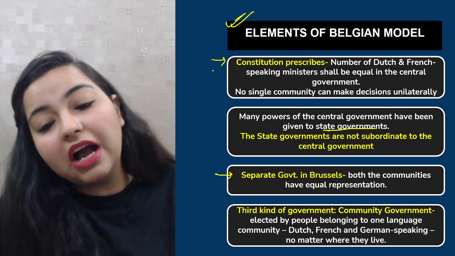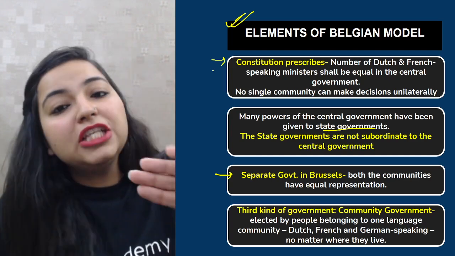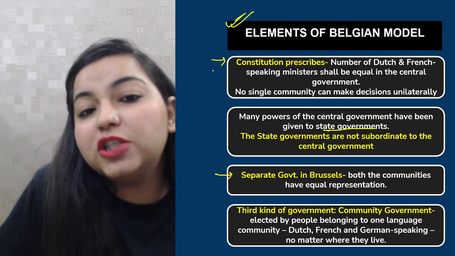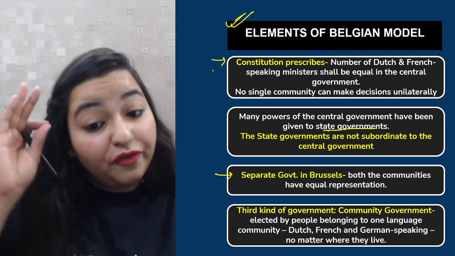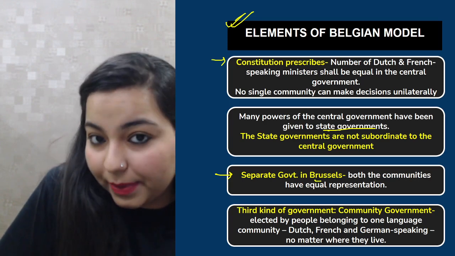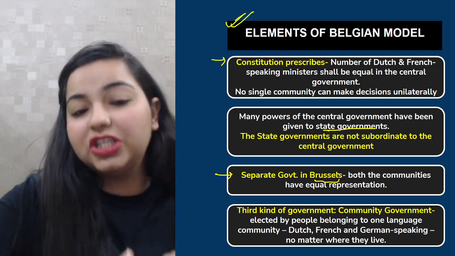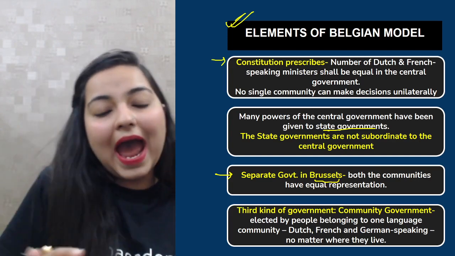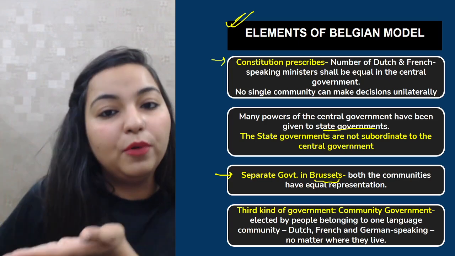Now there was a separate government in Brussels also. So in Brussels, again, see, the Dutch speaking people took a step forward, and they gave a hand to the French speaking community to be friends with them. So now the French community thought that, okay, we should also take a step further because they had a majority in the capital city. So now the French speaking people came one step forward. They joined hands with the Dutch speaking community, and it was decided that both the communities, the French speaking and the Dutch speaking, would have equal number of representatives even in Brussels.